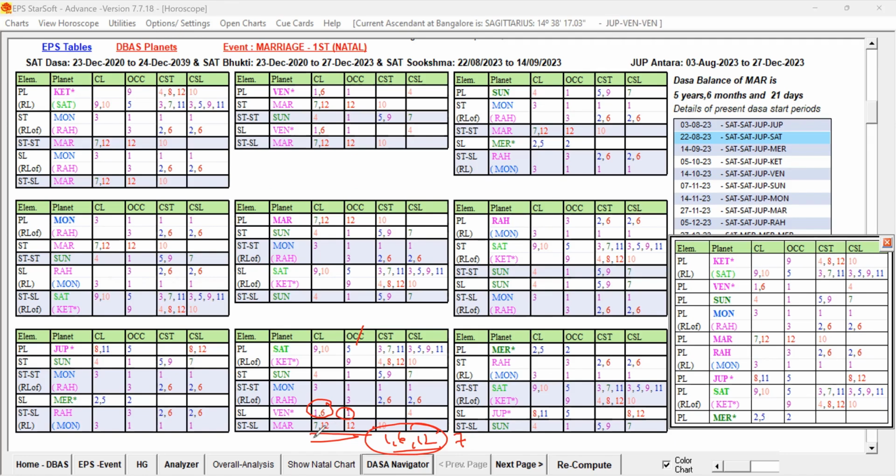So we will not be able to decide whether Saturn is going to favor marriage during its Bhukti, because it is not having it. Sun also has 4 and 1 only. The star lord of the star lord in KP they don't take, and because the CSL is not taken, you can see these significations are not complete. In EPS, what we are doing is taking the self-signification as a whole and making them a favorable key planet or unfavorable key planet. We are identifying them, and based on the ruler's link, we are able to identify all these things.